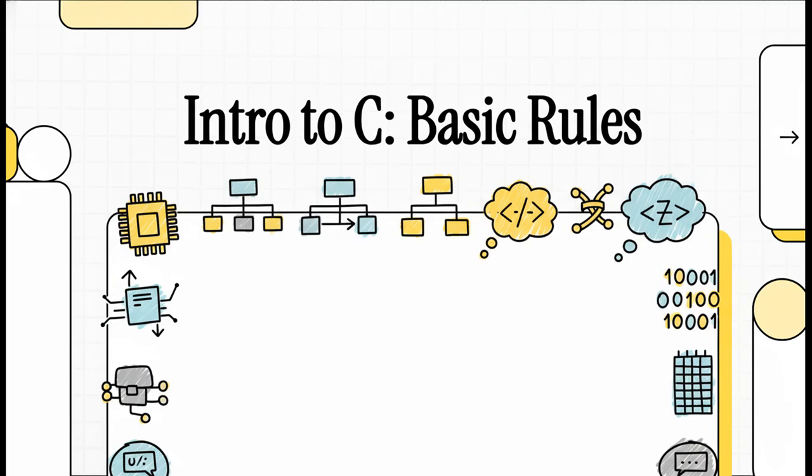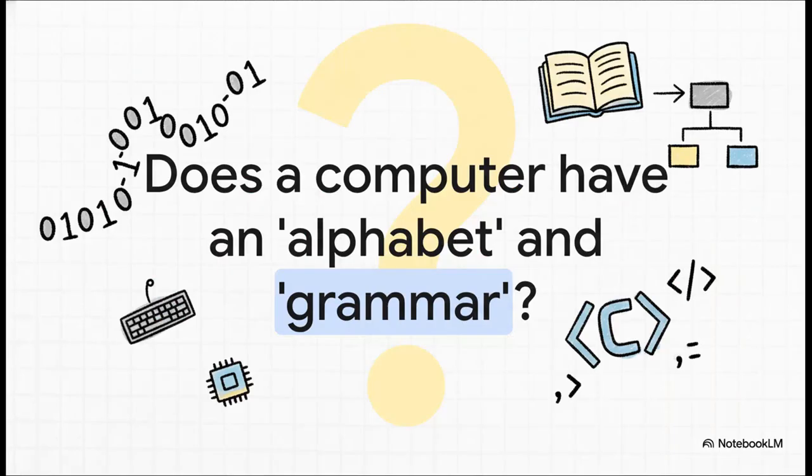Hello and welcome. Today, we're going to pull back the curtain and learn the fundamental language of computers. We're talking about C, one of the most foundational and powerful programming languages out there. And our goal? By the end of this, we're going to write our very first complete program together from scratch. So let's kick things off with a simple question. Does a computer have its own alphabet and grammar? And the answer is a huge yes.